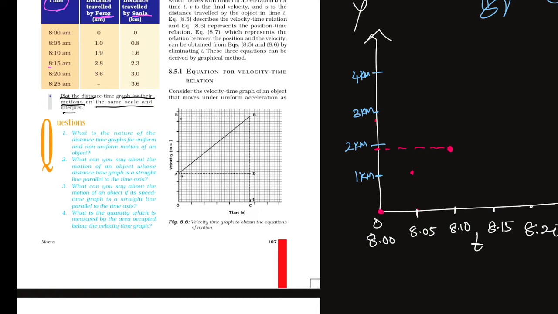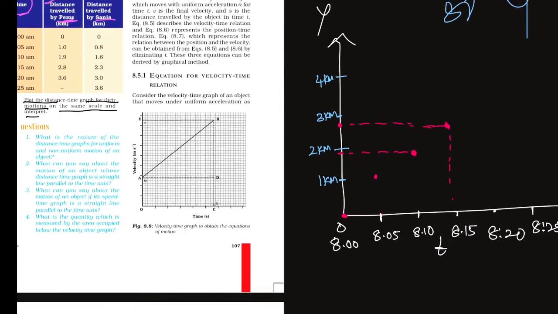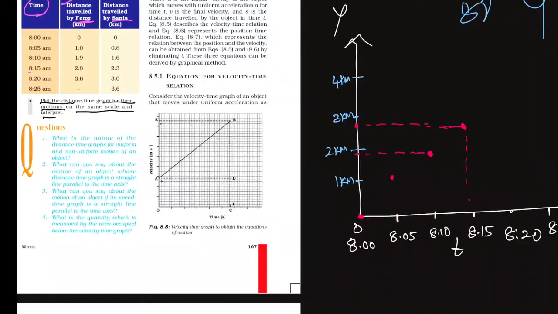Here 2.8, this is the point, children. Next, 8:20, 3.6, children. For 8:20, 3.6.